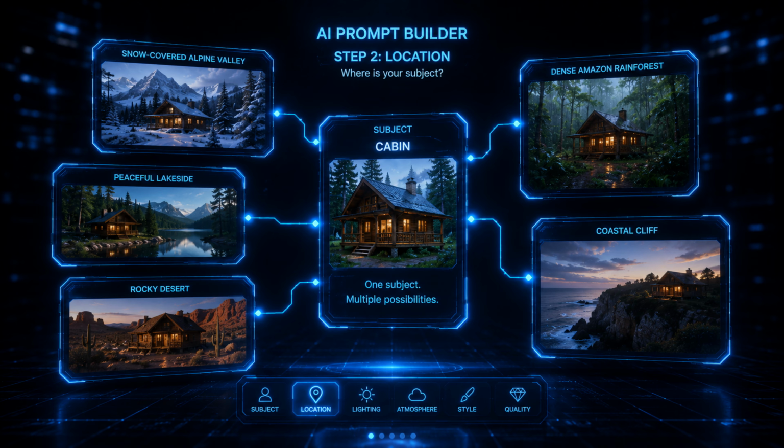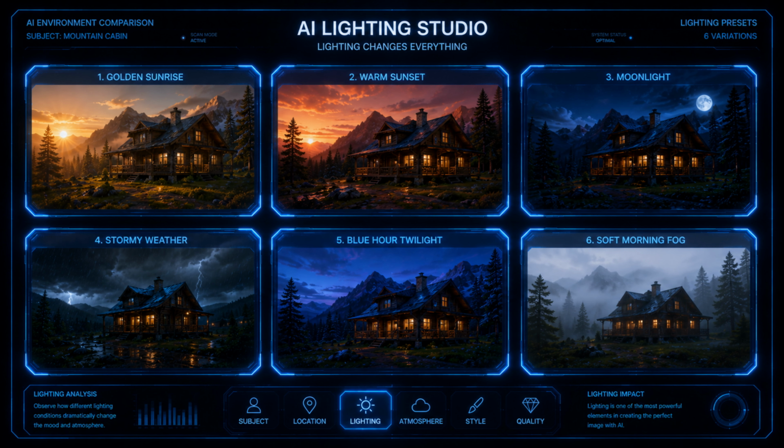The third step is lighting. Lighting changes everything. Professional photographers know this, and AI understands it too. For example, golden sunrise, warm candlelight, soft morning fog, blue hour after sunset, moonlight, stormy skies. The same cabin can look peaceful, mysterious, dramatic, or luxurious simply by changing the lighting.